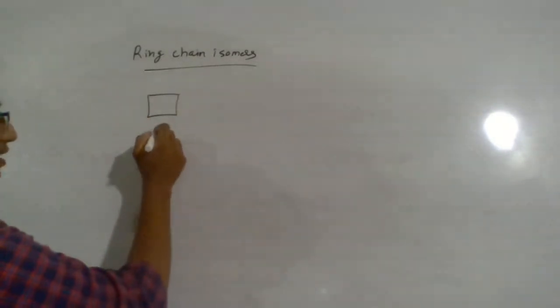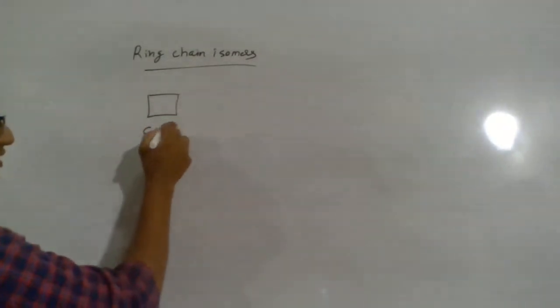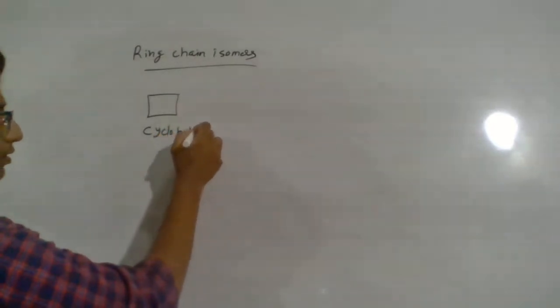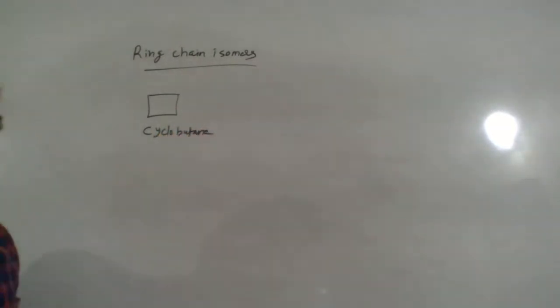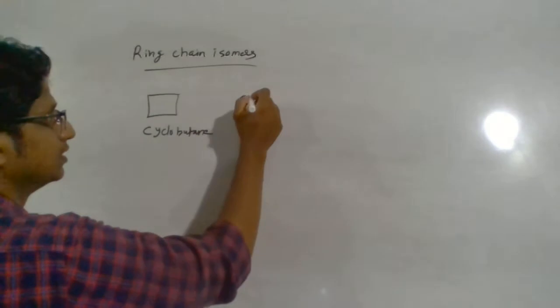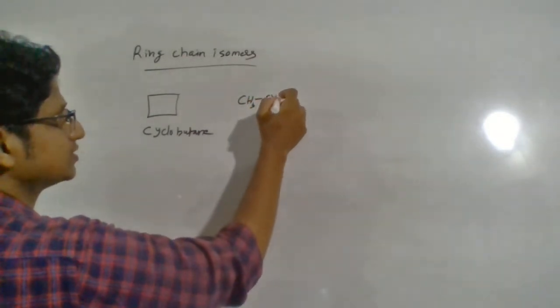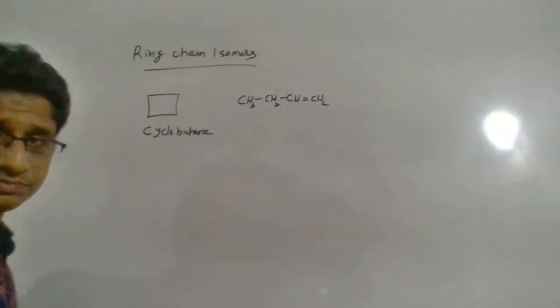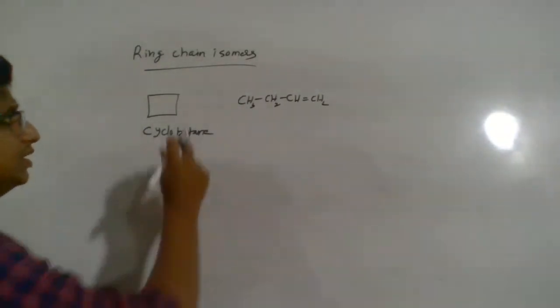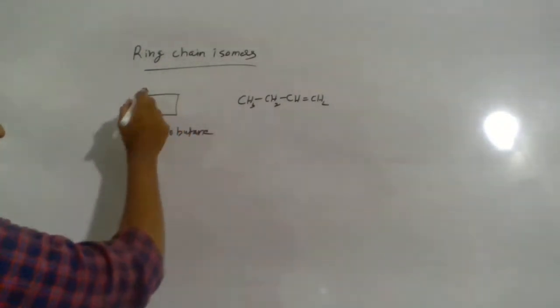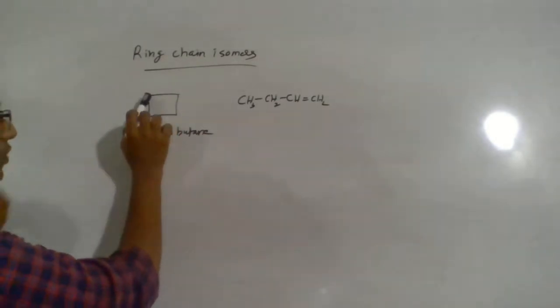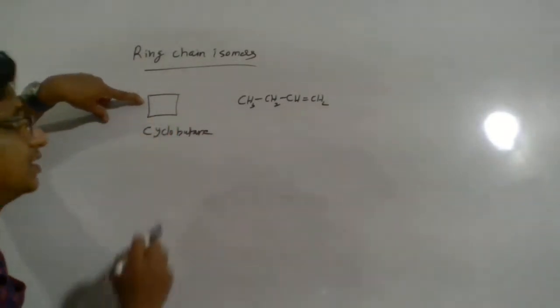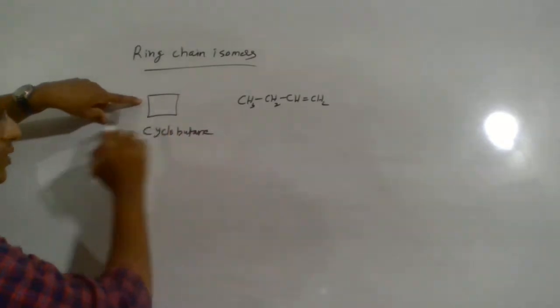4 carbon is there. It's a cyclic compound, so this is cyclobutane. Let me write one of the open structures: CH3, CH2, CH double bond CH2. So the difference is now, 4 carbon, how many hydrogen? Remember, here 2 bonds are satisfied, the rest will be hydrogen. So 2 hydrogen, 2 hydrogen, 2 hydrogen, 2 hydrogen.